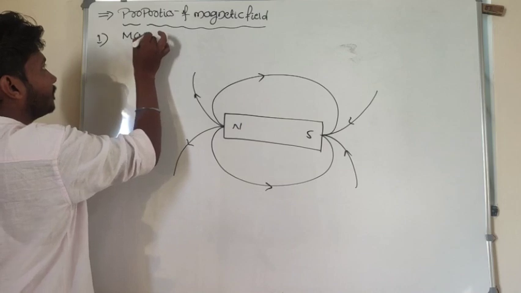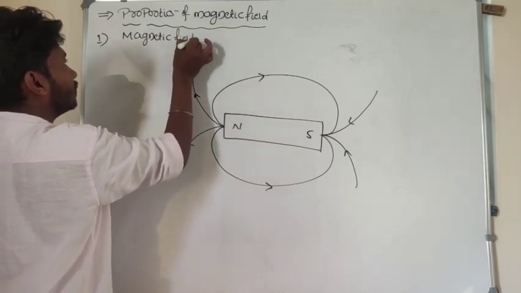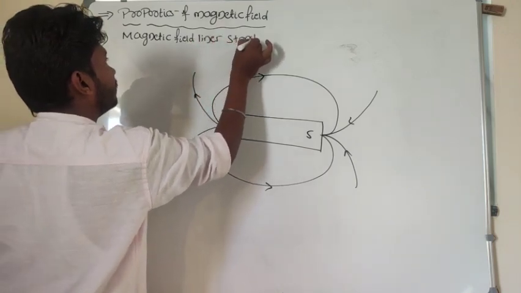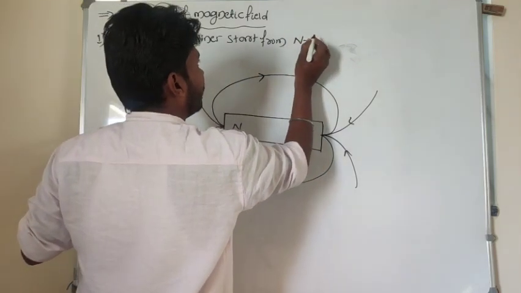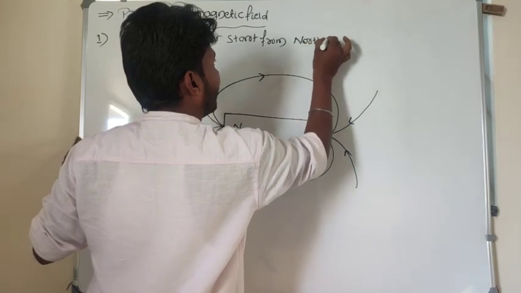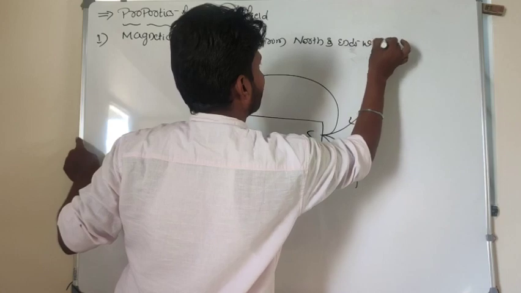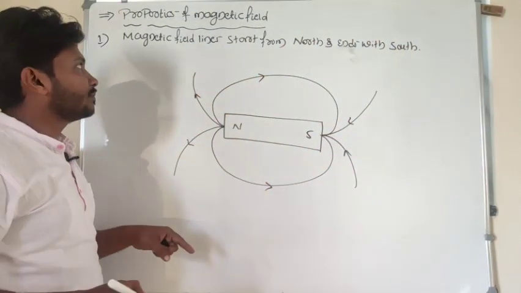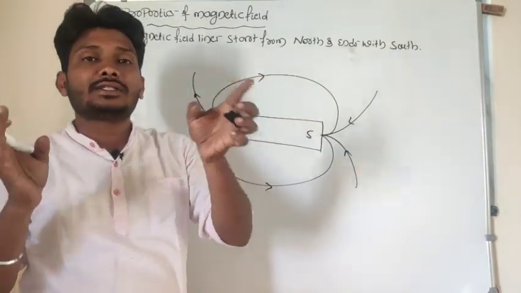Magnetic field lines start from north and end with south. We can consider what's the first property here. Magnetic field lines start from the north and end with the south.